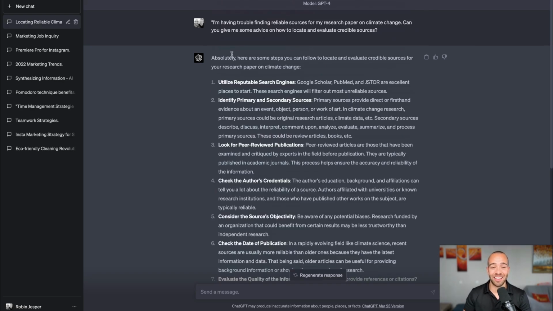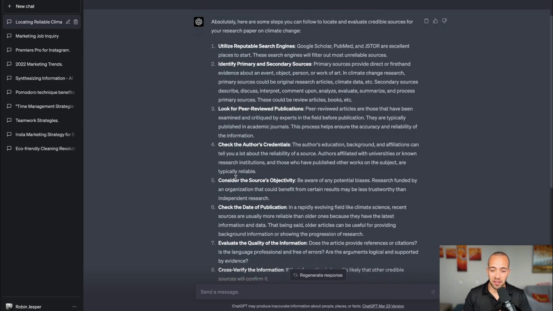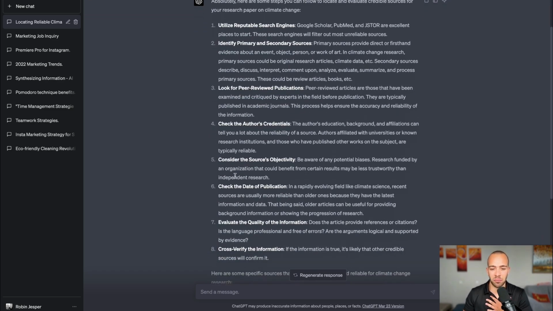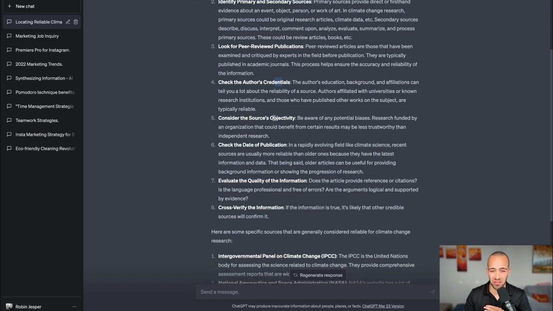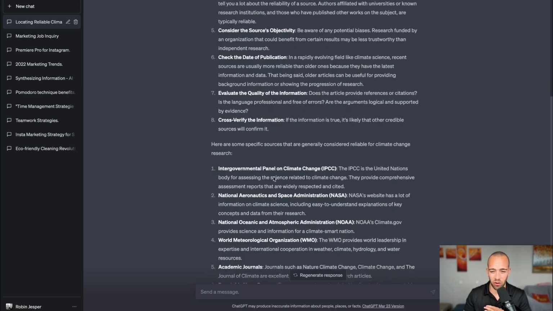Wow, this is amazing. Absolutely, here are some steps you can follow to locate and evaluate credible sources for your research paper on climate change. Utilize reputable search engines, identify primary and secondary sources, look for peer-reviewed publications. So you see, ChatGPT is really trustworthy here, in my opinion, because they are only giving out sources with credentials, that are objectively publications, and all of that good stuff.